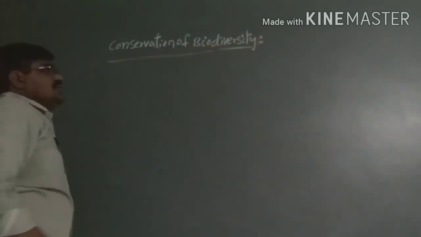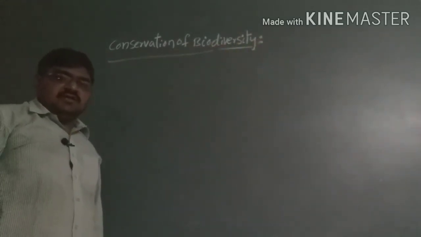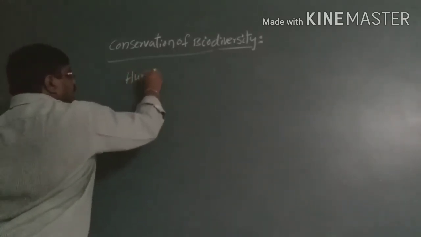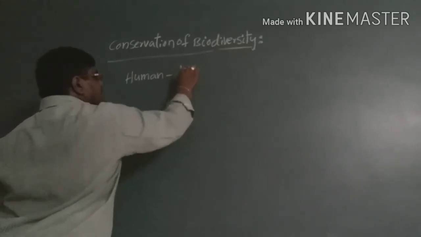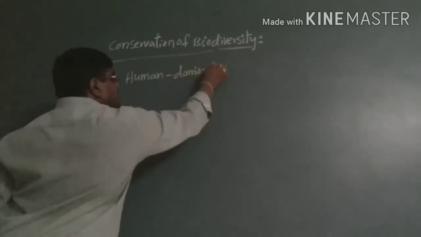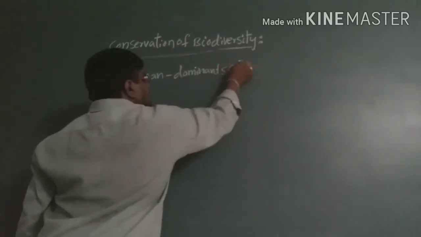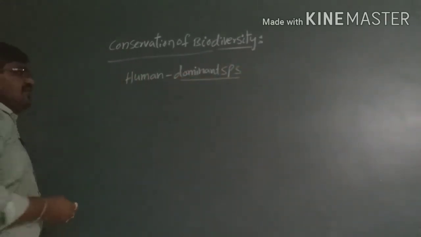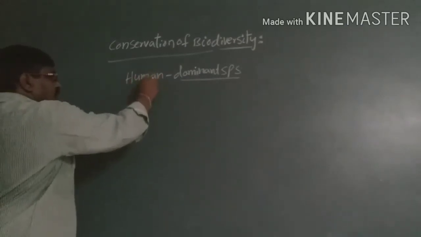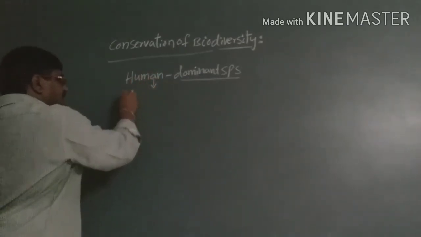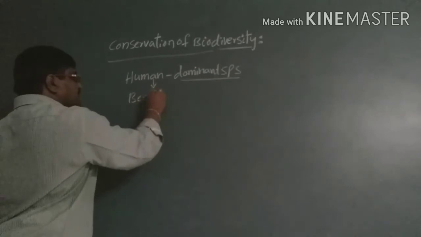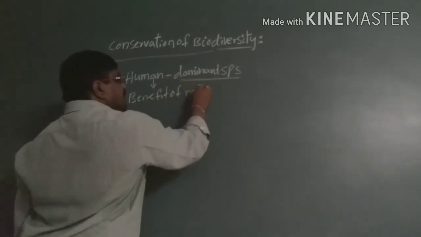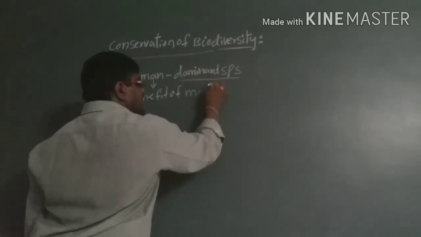So what does conservation mean? Here humans are the dominant species. The dominant species present, the humans, are here for the benefit of mankind.